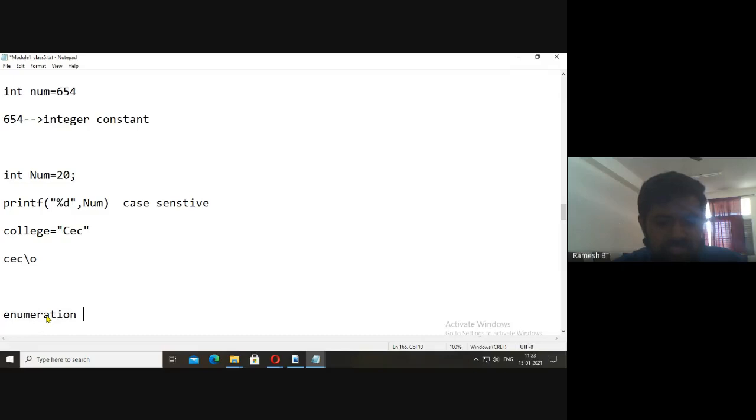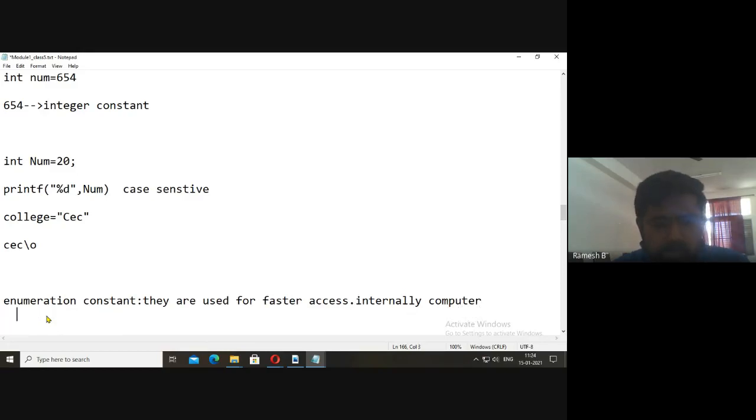Enumeration constant, okay. They're used for faster access. Internally, the computer will assign integer values for a list of variables, okay.